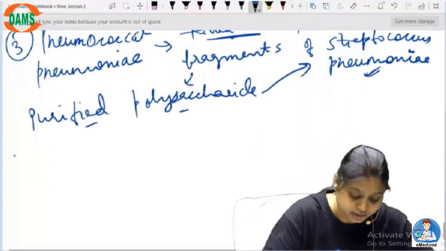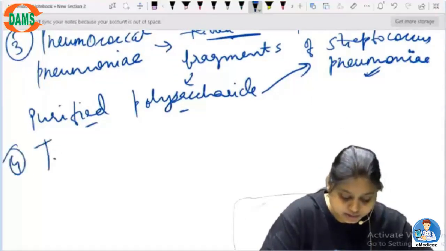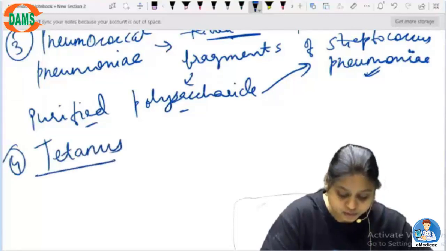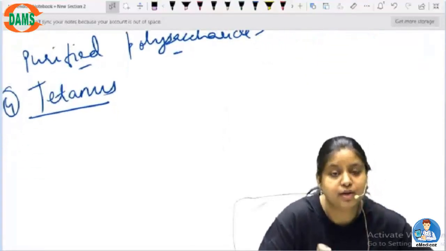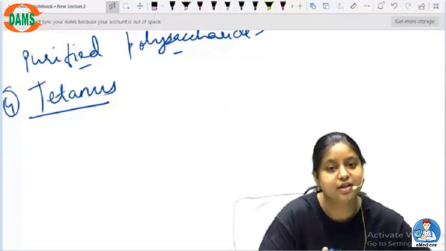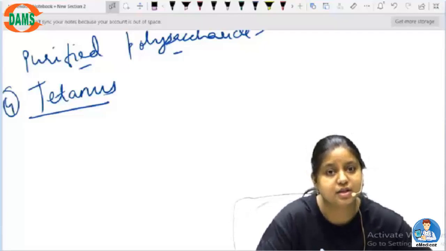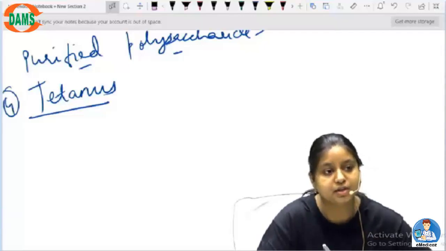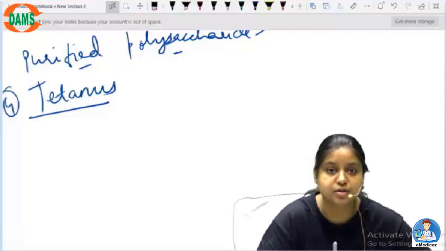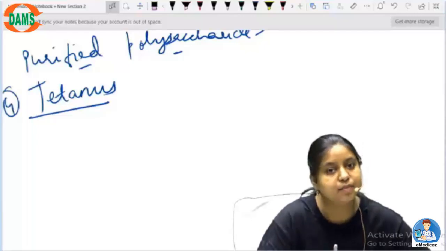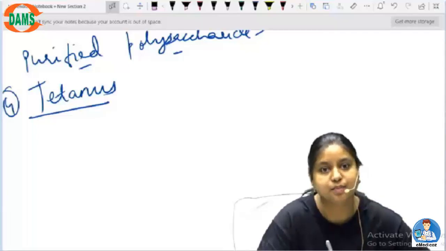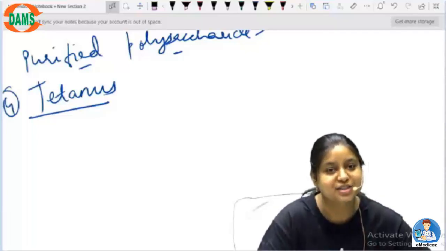Then there is another very important disease, that is tetanus. All of us in our childhood or later in life have been asked to take a tetanus injection. Why? Because these bacteria are present everywhere. They can be present on iron rods, on any kind of rusty or corroded material, or in the soil. So it is as prevalent as anything, because it can be present in the soil itself.